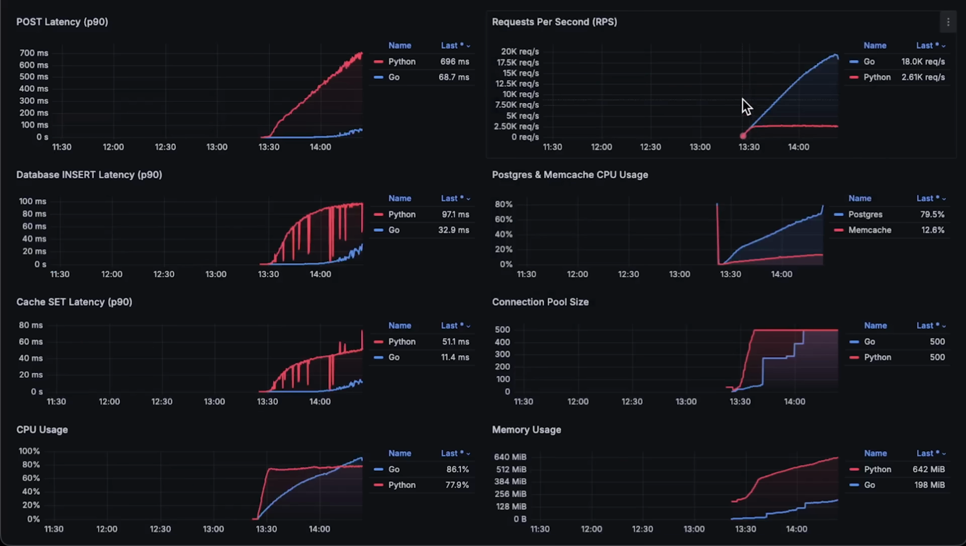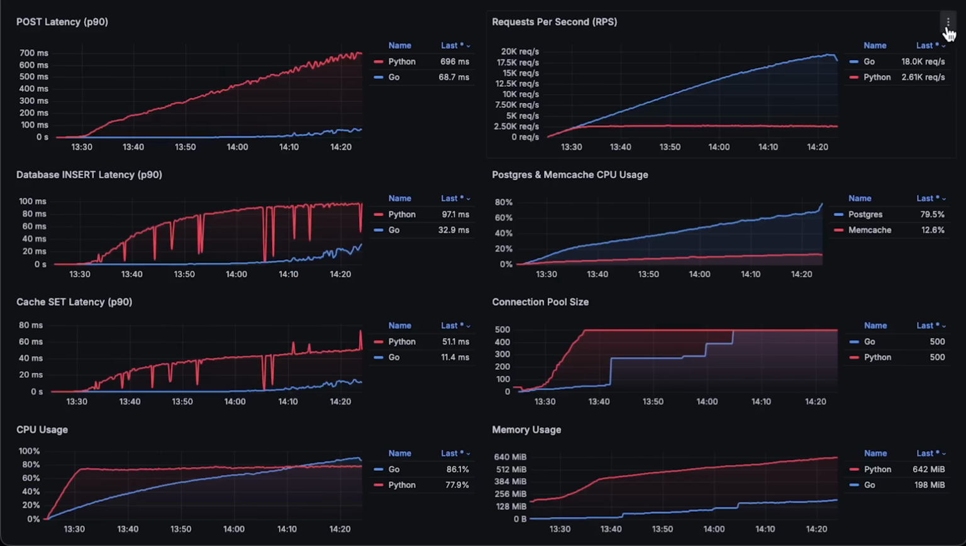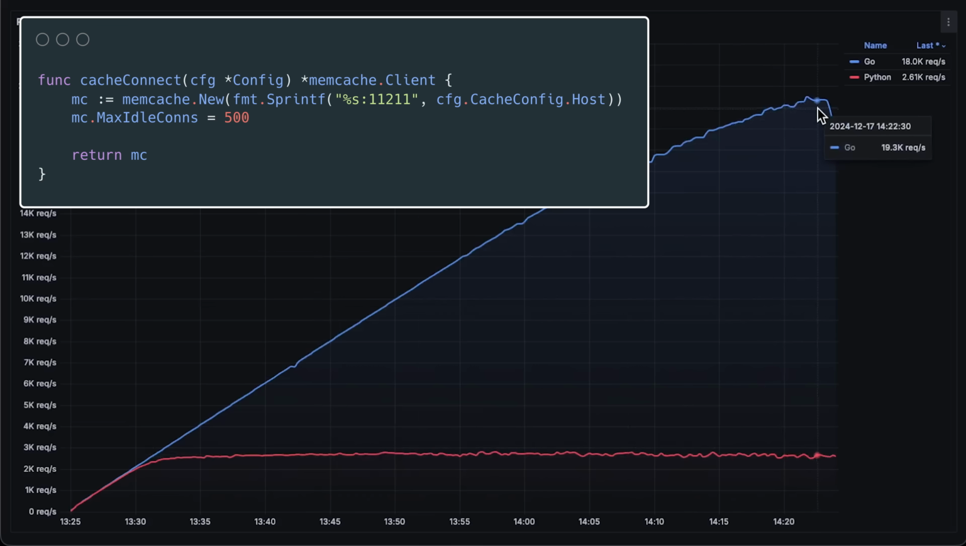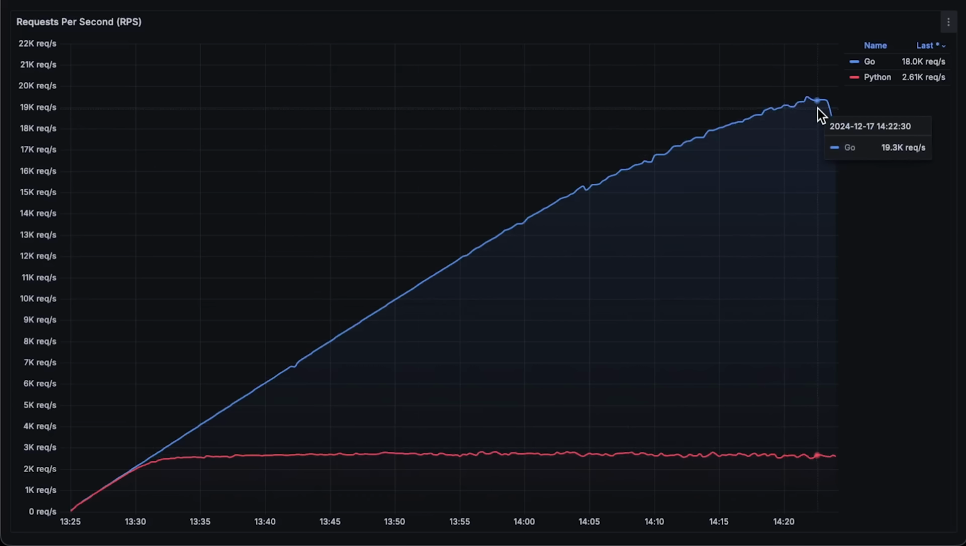But anyway, let me open each graph for the entire duration. First, we have requests per second graph. FastAPI reached only 2600 requests per second, when Go reached almost 20,000. By the way, in the previous test, Go was limited by the number of connections it could create to Memcache. I just forgot to increase the number of idle connections, and I fixed that in this test. So that's why it could utilize full CPU usage and reach way more requests per second than in the previous benchmark.